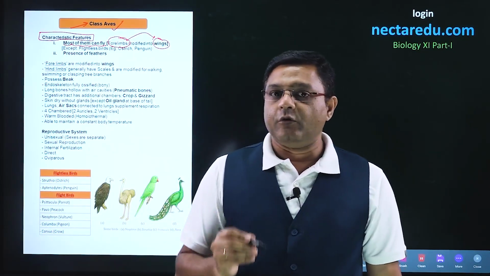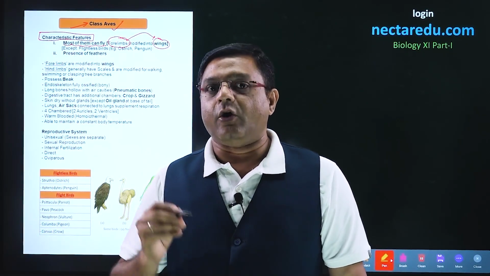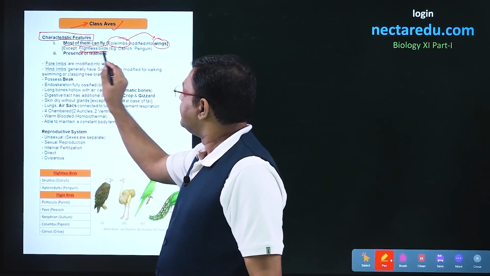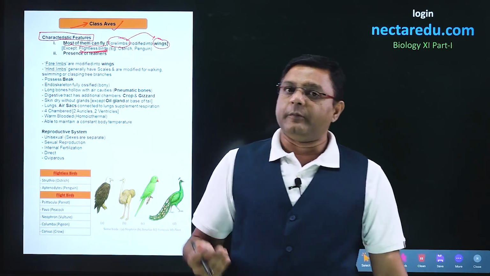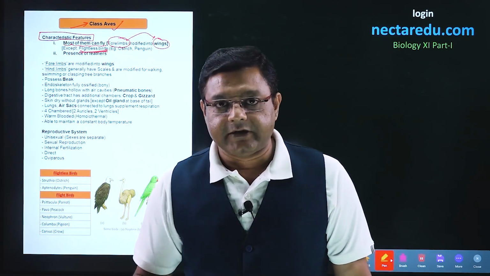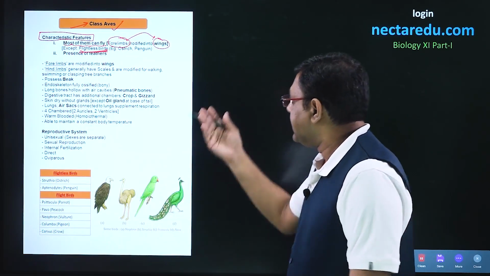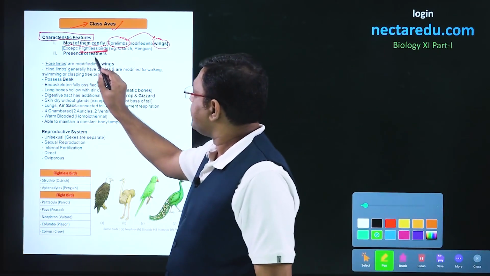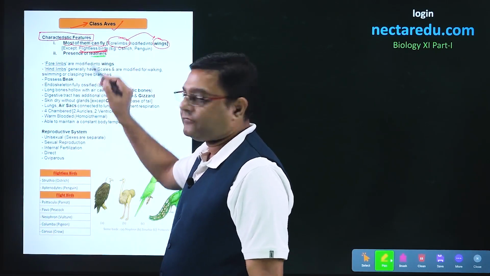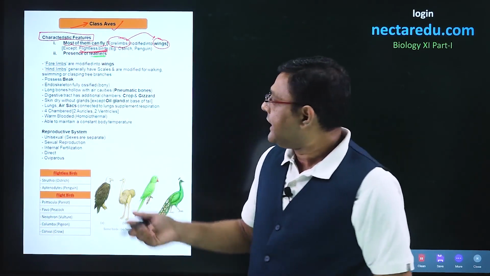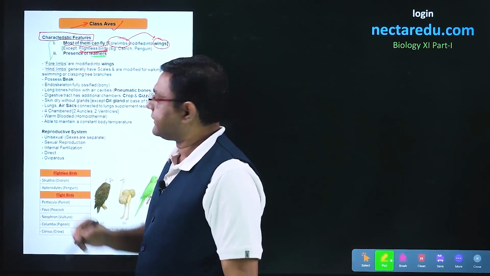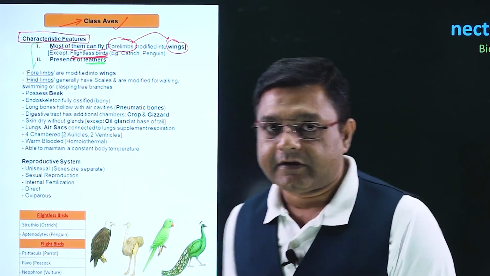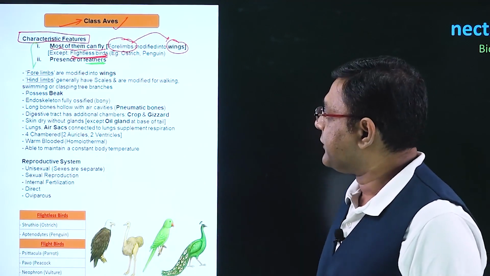Why we say that most of them can fly, not all of them can fly, is because there are some flightless birds as well. Most prominent flightless birds are ostrich, penguin, etc. The second characteristic feature of Aves is the presence of feathers. So they have feathers present on their body, and these are the two characteristic features. Along with these, many other features are also present.